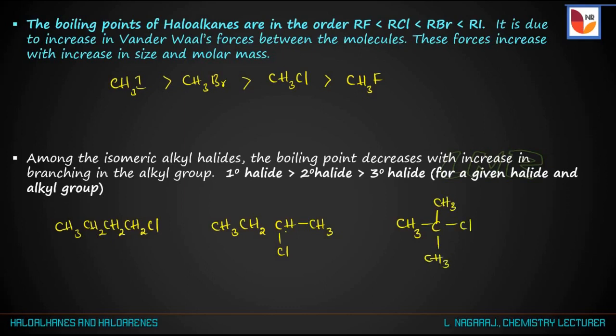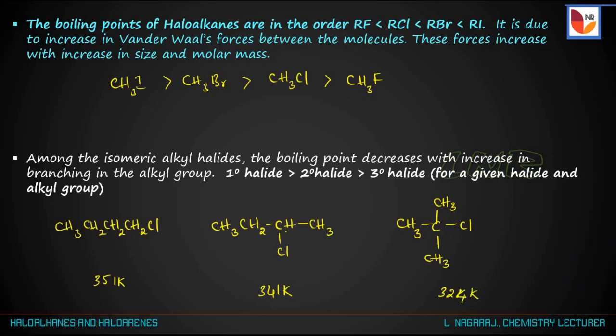Here butyl chloride has boiling point 351 Kelvin, the secondary alkyl halide has boiling point 341 Kelvin, and the tertiary halide has boiling point 324 Kelvin.